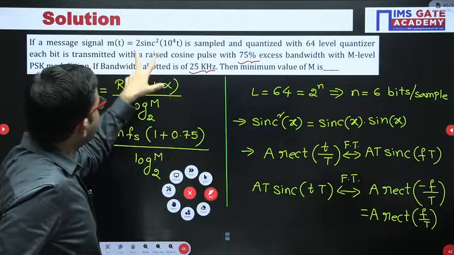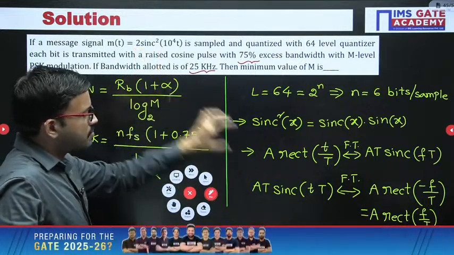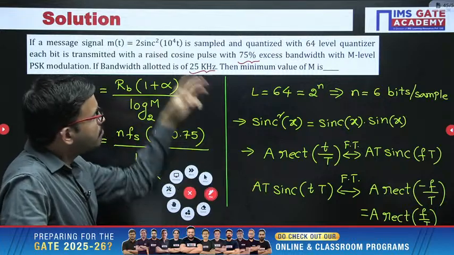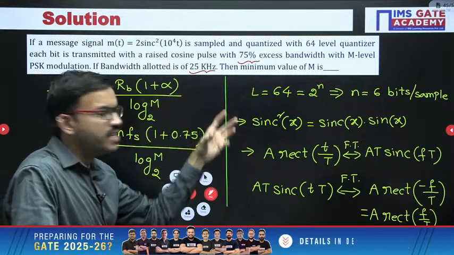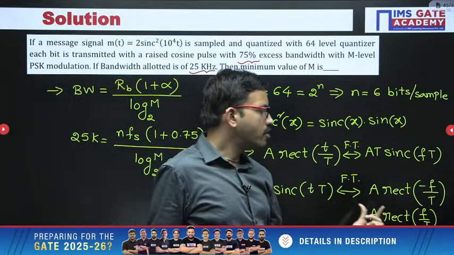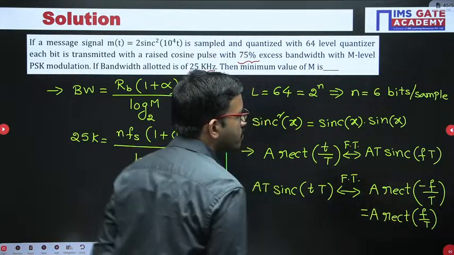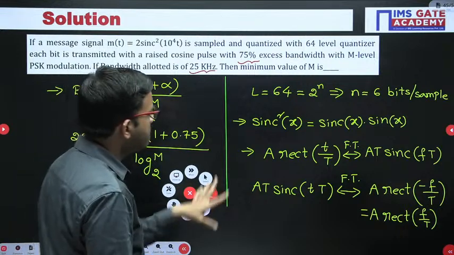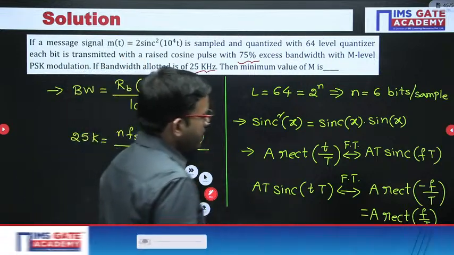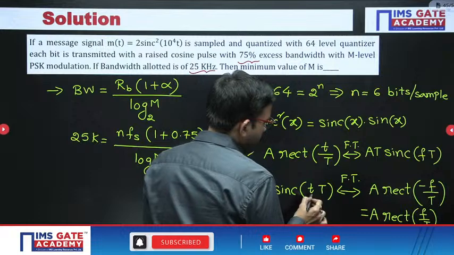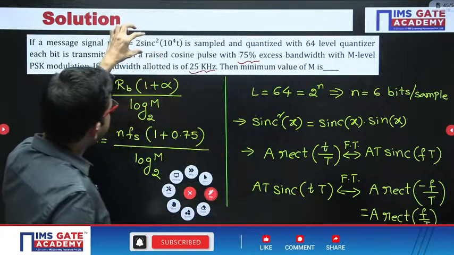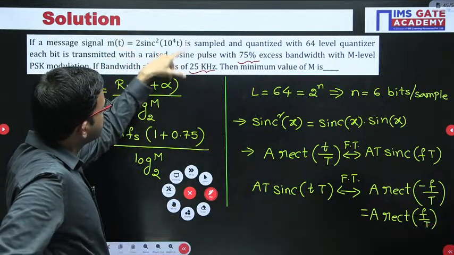Now here you have two functions multiplied. When you do multiplication in the time domain, you have to do convolution in the frequency domain. From this understanding, observe the sinc square term.